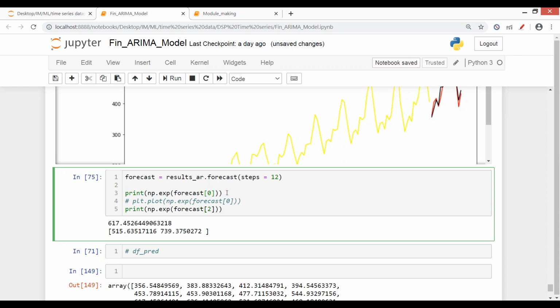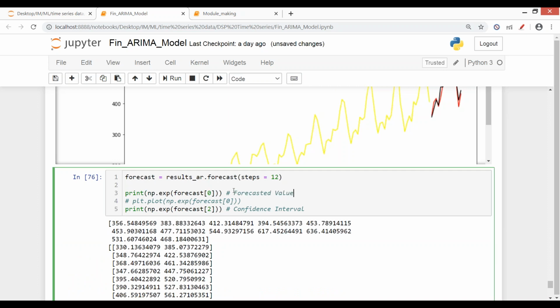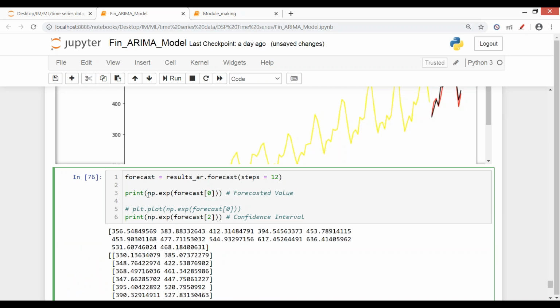So is anyone having any confusion here? And similarly, you can have the standard error.